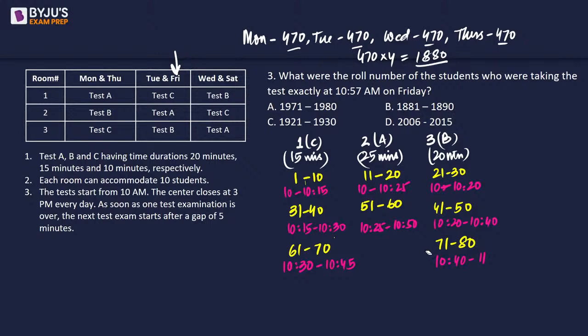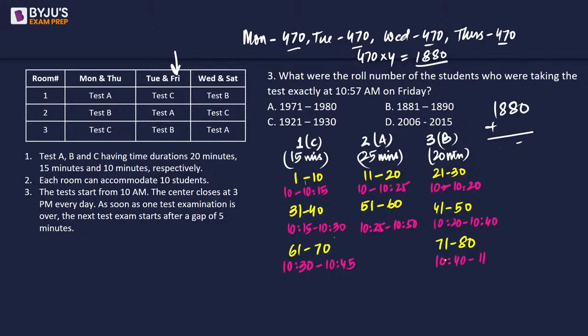We got the starting point where we will have this. So we will have 1880 plus 71, which is going to give us 1951. So will they be writing the test here? Yes. 1951 is not in the options. So let's check further.